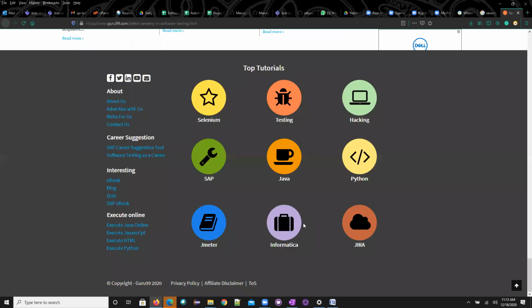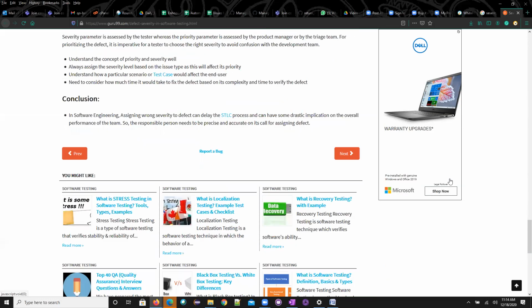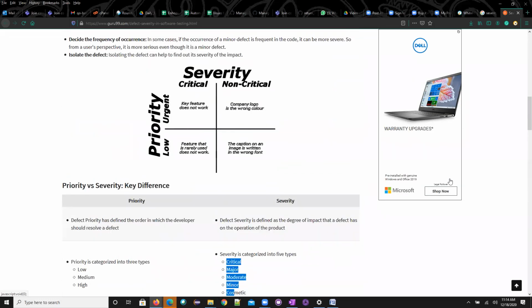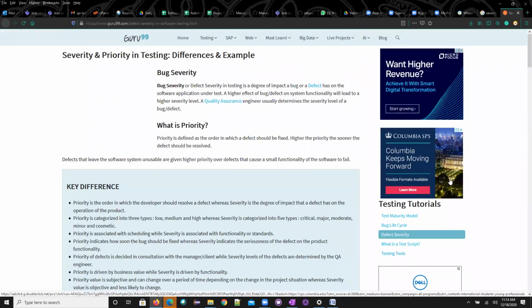And when I was talking about test cases, I said, boss, we need to give priority to the test cases also. Severity, in none of the cases I have seen has it been given to test cases, but my guru taught me it is always good to have severity for test cases also. But I didn't see that.